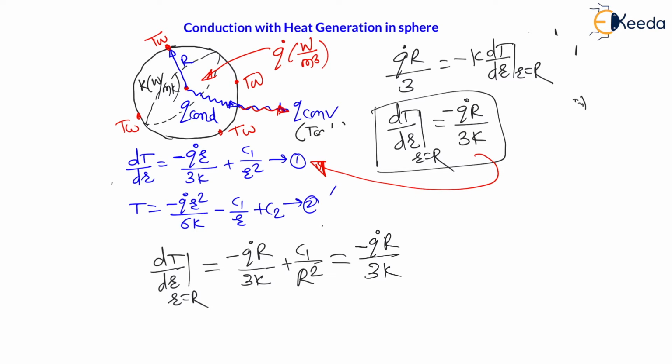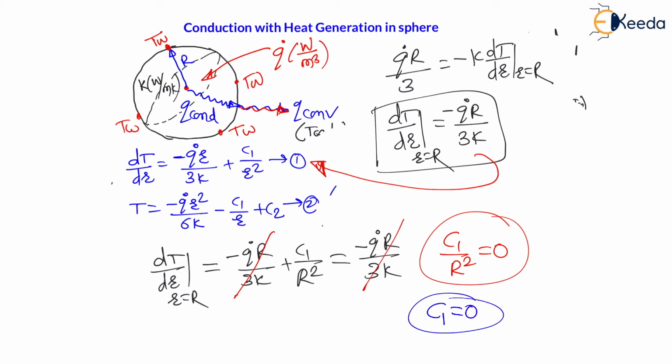So my dear students, from both sides minus q dot R divided by 3k will get cancelled, therefore we will get c1 divided by R square is equal to 0, right? So my dear students, here the radius of sphere cannot be infinite. The sphere will be having finite dimension, therefore this radius cannot be infinite, therefore this c1 must be equal to 0. Therefore, the first integration constant, that is c1 is equal to 0, we will get, right?